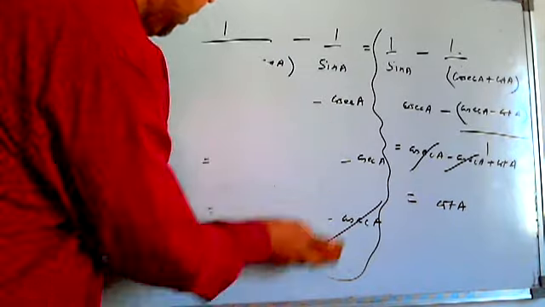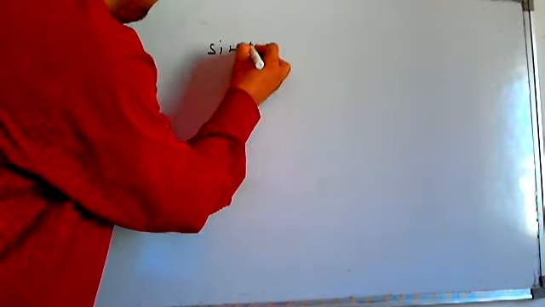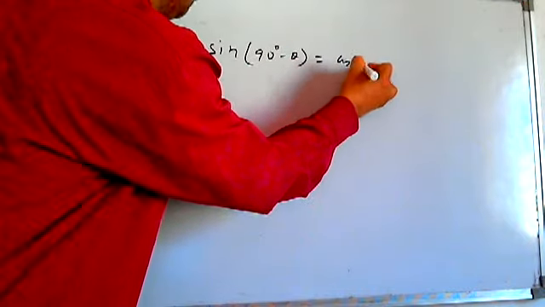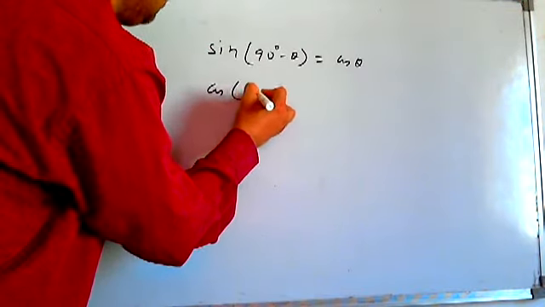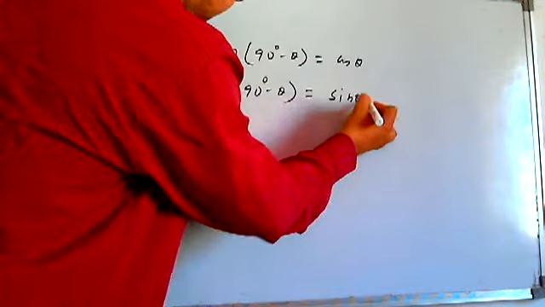Now discussing a little bit about the complementary angle problems, that means 90 minus theta problems. See here, what we know is that sin (90 minus theta) is cos theta, and cos (90 minus theta) is sin theta.